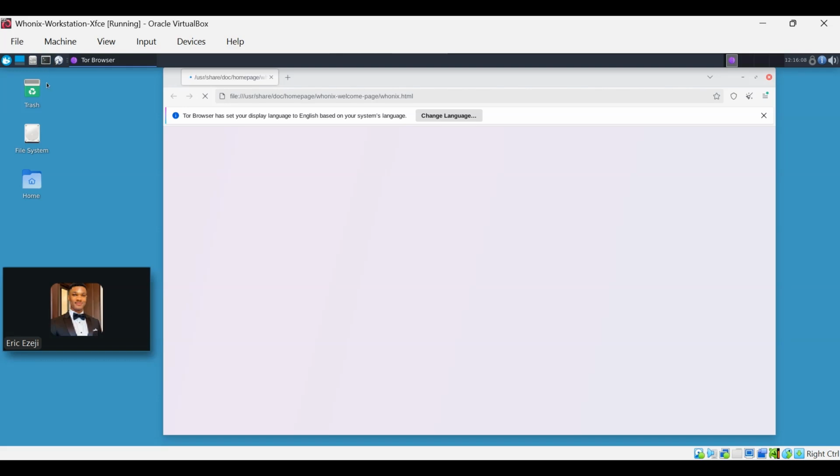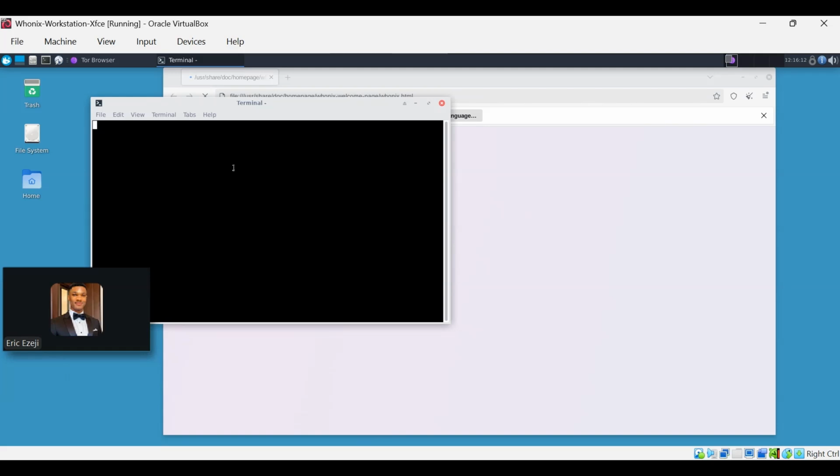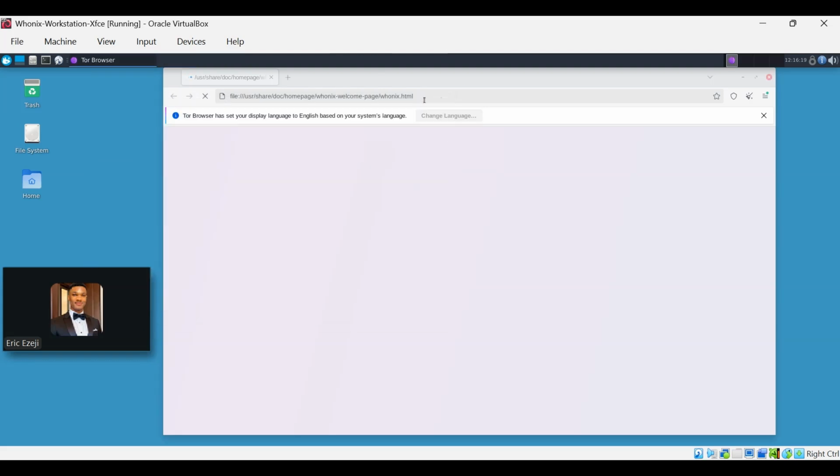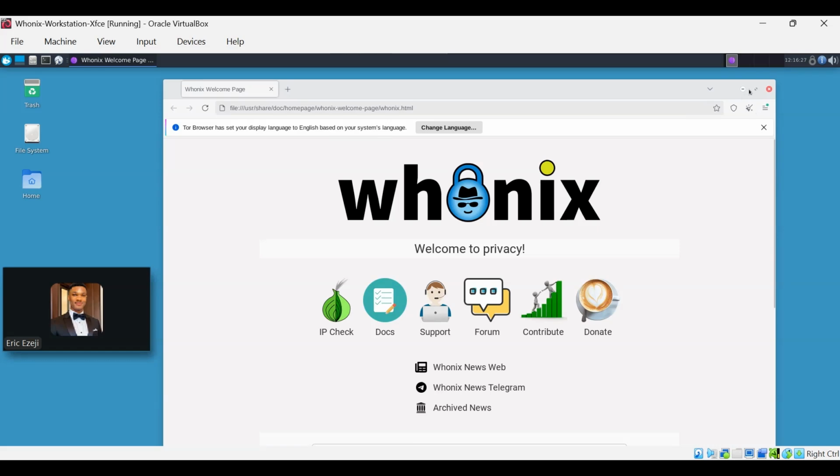As you can see here, you can also open your terminal and do whatever you want to do here. So that is it. This is your system. This is just an operating system, all right? So we're waiting for this guy to load, all right?